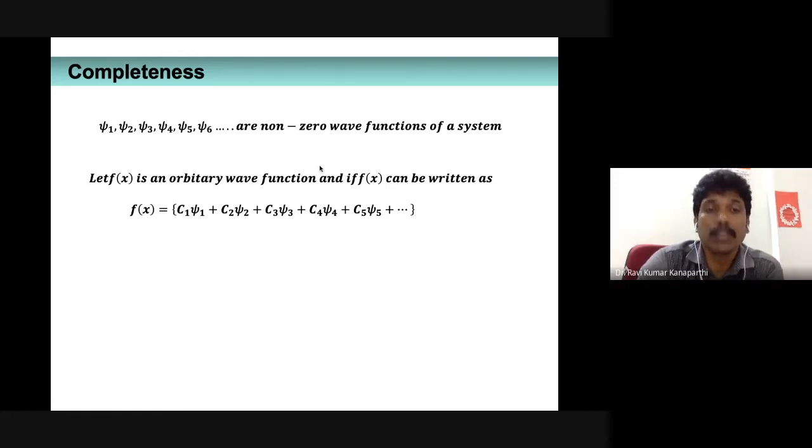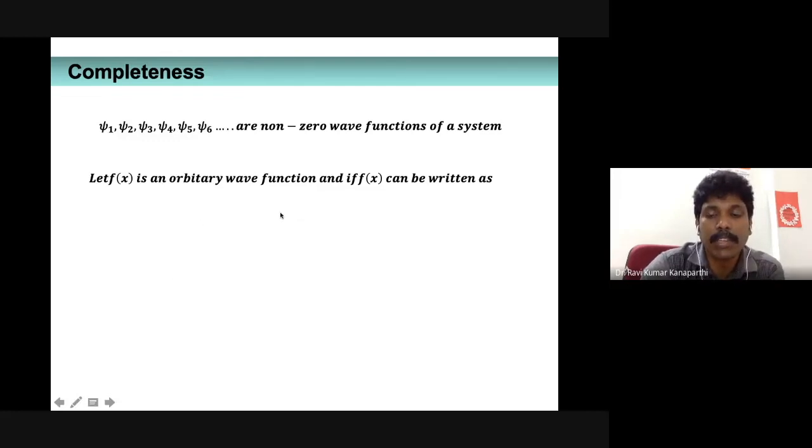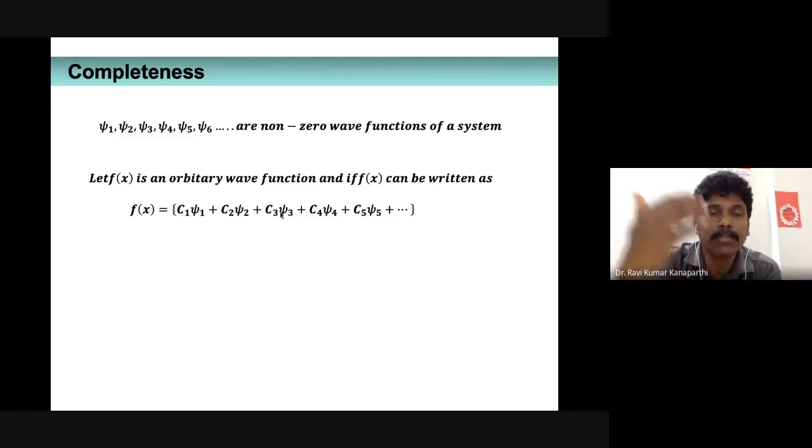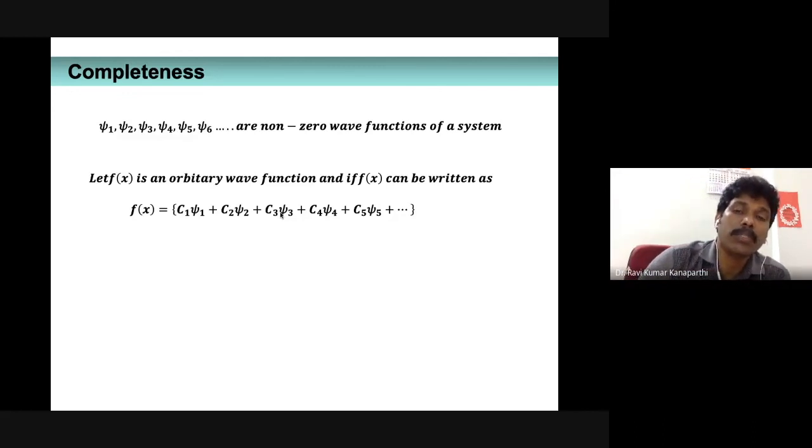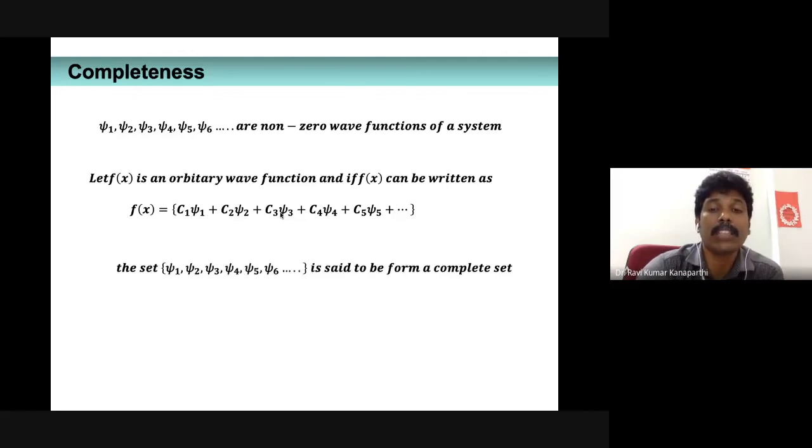Then the set of functions is what we call a complete set, and this particular condition is what we call completeness. So if this condition is met, then all these functions are said to form a complete set.